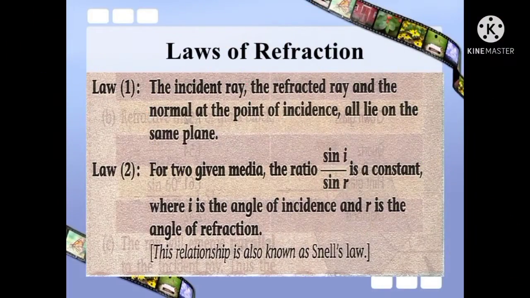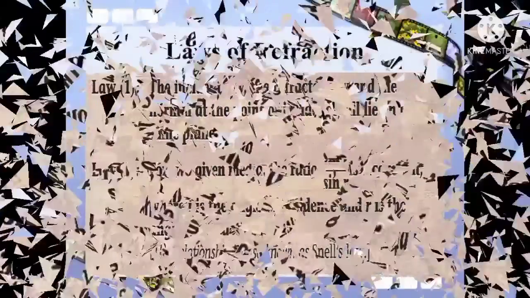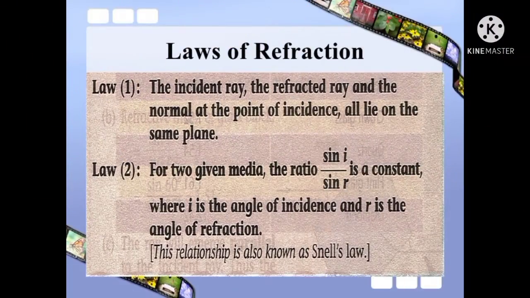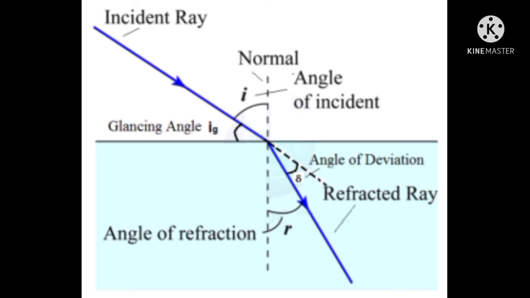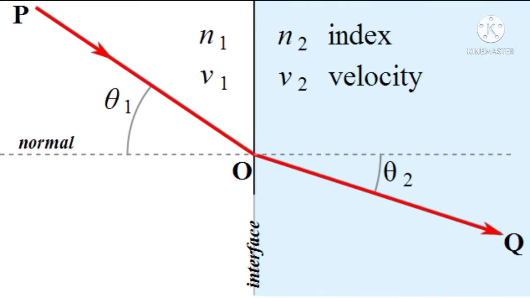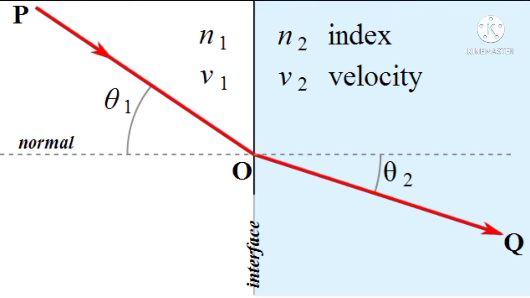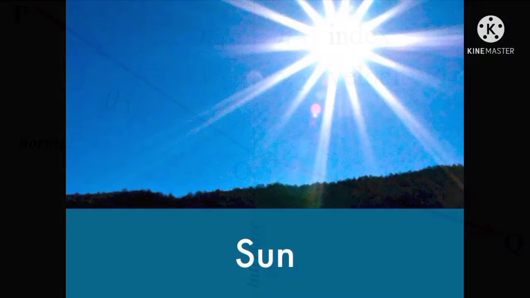So we have two laws of refraction. If a ray travels from rarer to denser, the deviated ray is towards the normal. Vice versa, if it travels from denser to rarer, it deviates away from the normal.